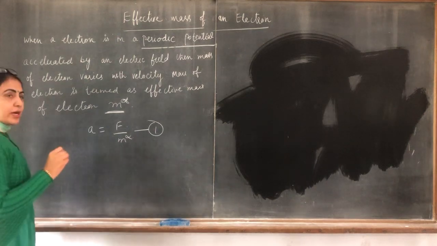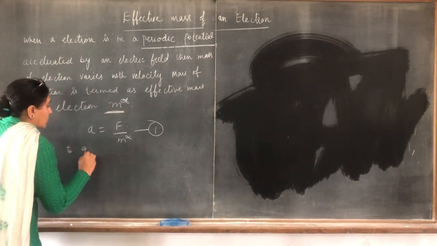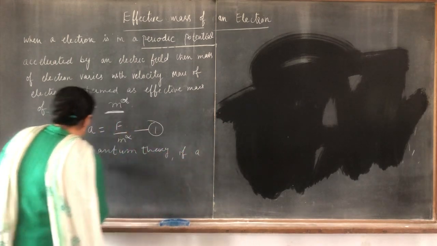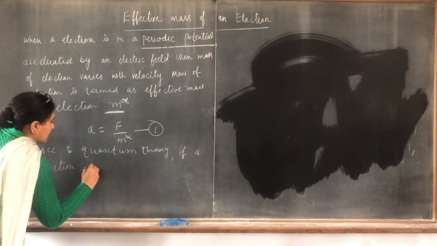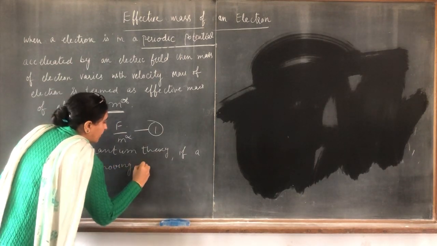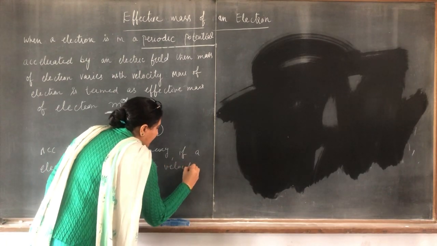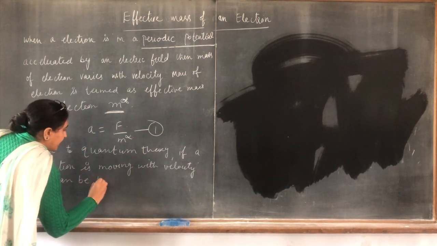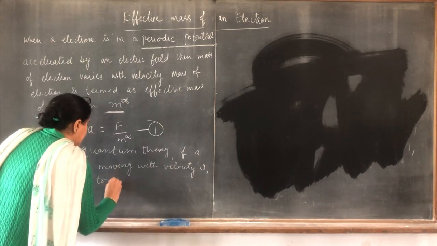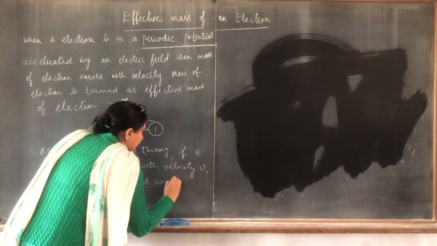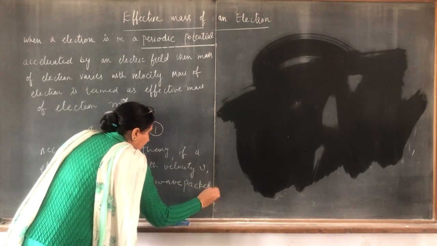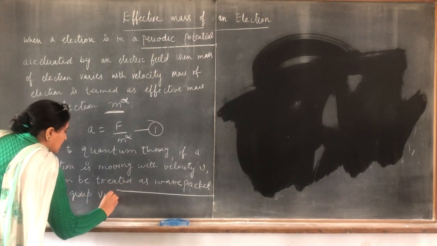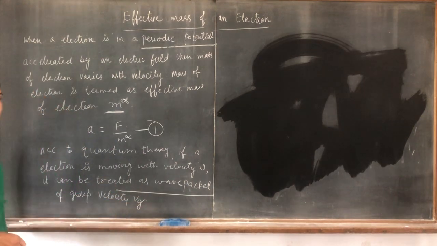According to quantum theory, if an electron is moving with velocity, it can be treated as a wave packet having a group velocity Vg.